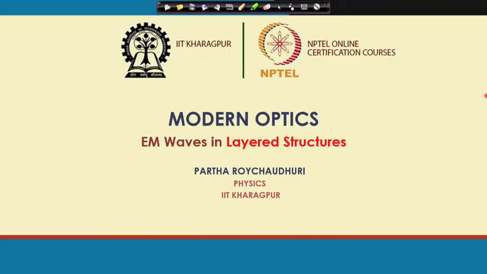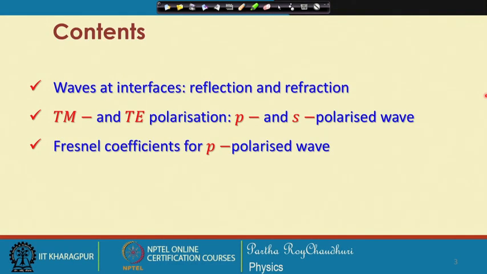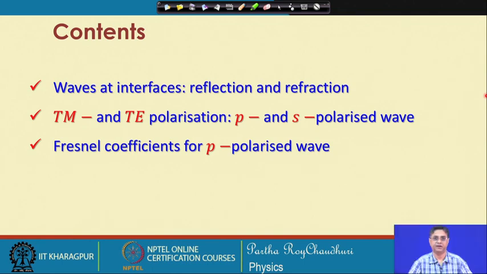So, today we will be discussing electromagnetic waves in interfaces and layered structures. We have seen the wave propagation in isotropic medium, anisotropic medium, and also at metallic conducting medium. With that background and knowledge about the propagation characteristics of electromagnetic waves, we will now study the waves at interfaces, their reflection and transmission properties, and we will see that the waves